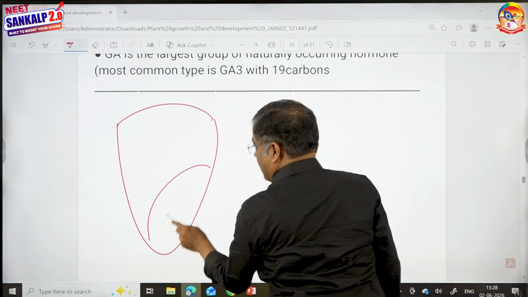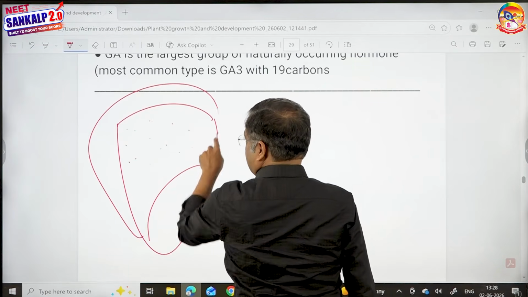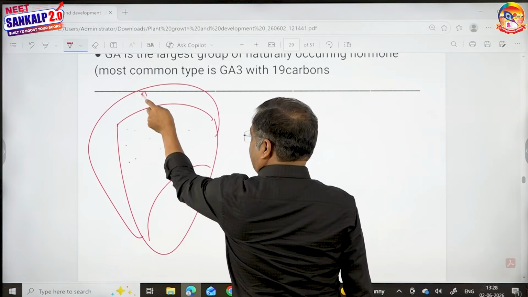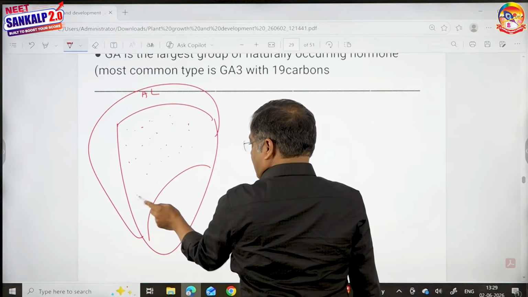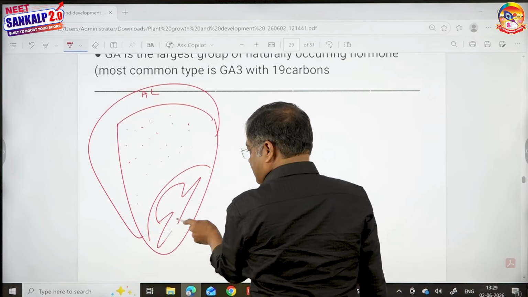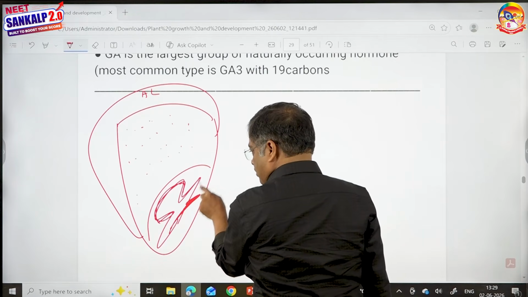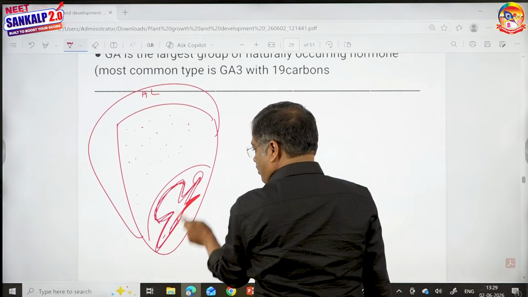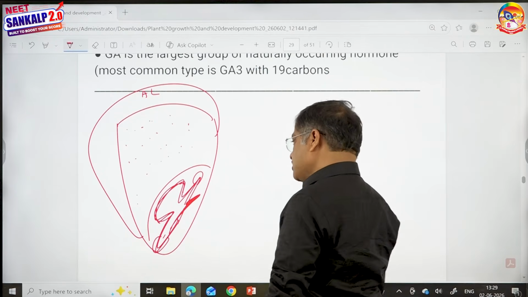This is, as all of you know, the endosperm, the starch part. This is the aleurone layer. This is the starch part of the endosperm. This is the embryo. I'm not interested in this embryo. This is a single cotyledon, epiblast, large cotyledon scutellum, radicle, plumule, coleoptile, coleorhiza. This is the barley seed, a monocot.